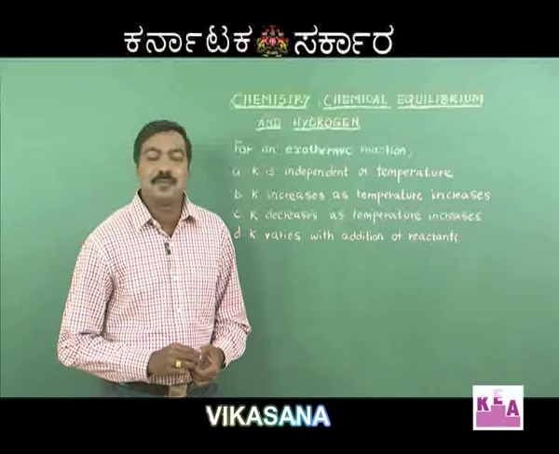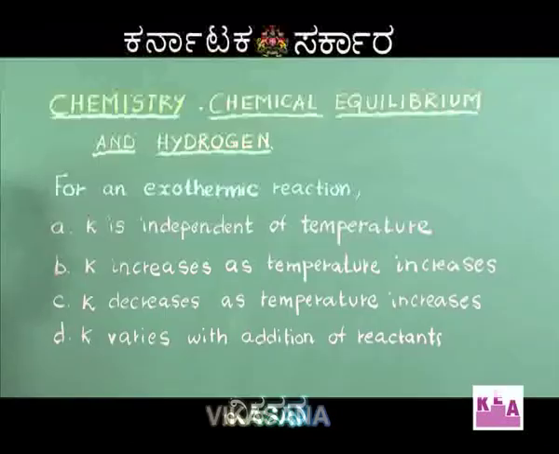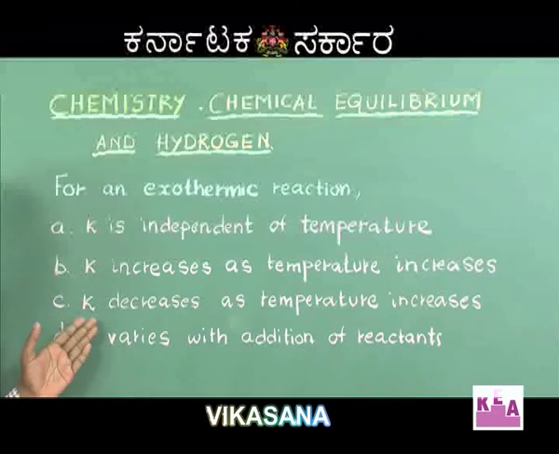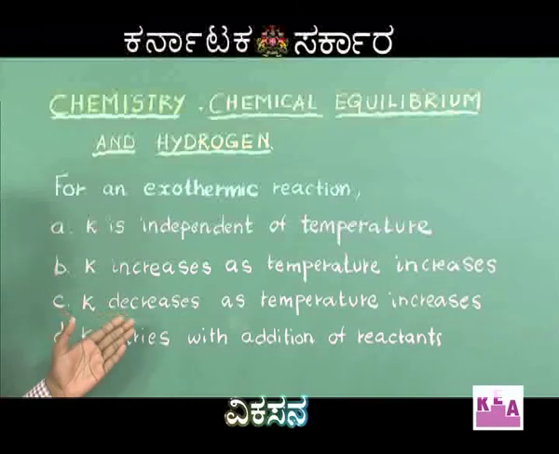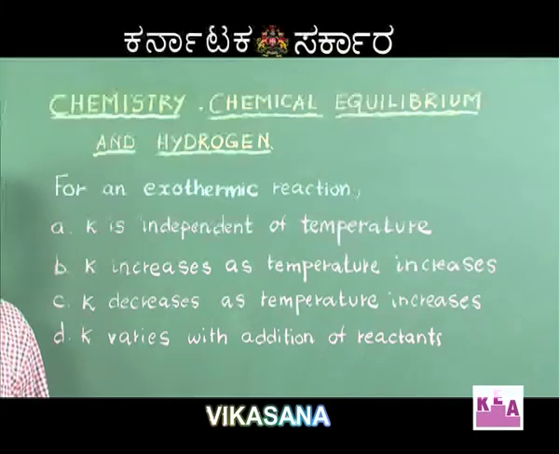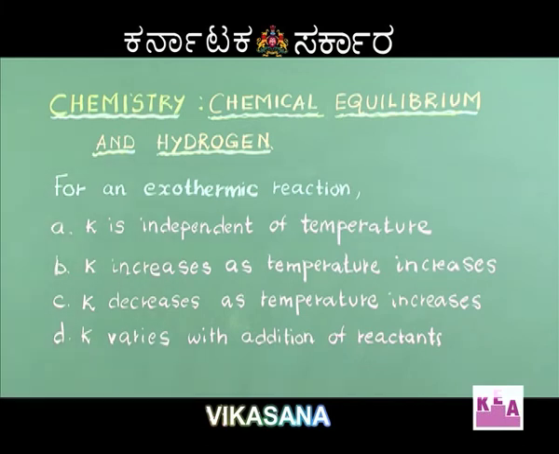Our next question: for an exothermic reaction, option A, K is independent of temperature; option B, K increases as temperature increases; option C, K, that is equilibrium constant, decreases as temperature increases; option D, K varies with addition of reactants. Let's try to understand what are the factors that govern the equilibrium constant.